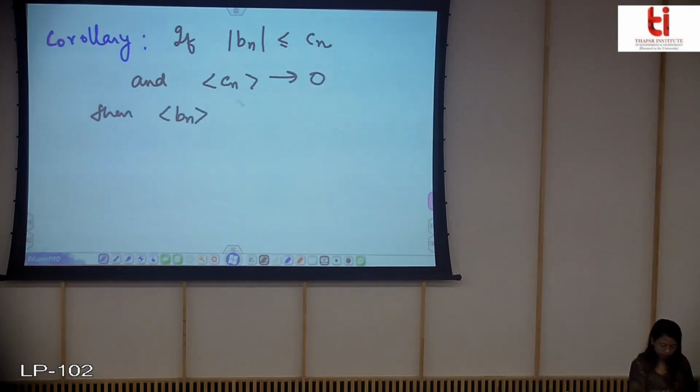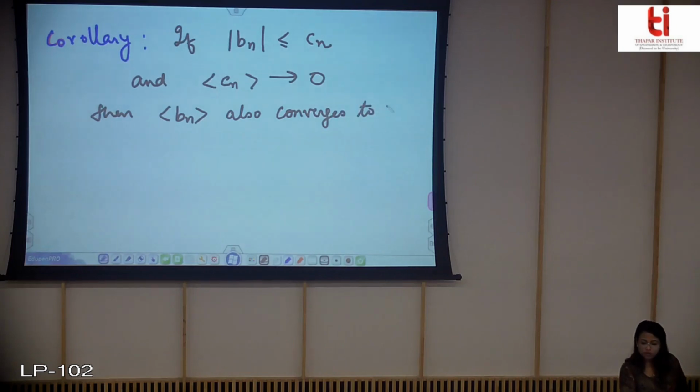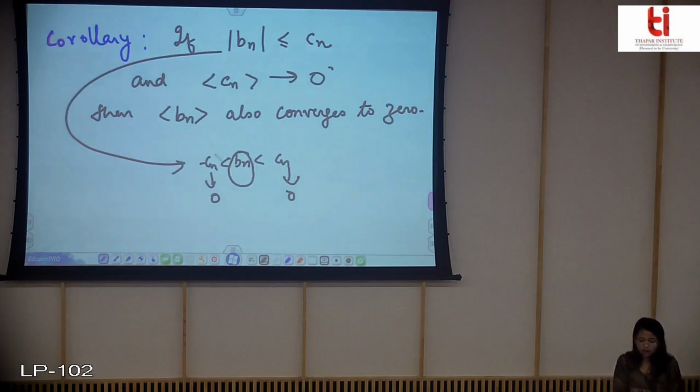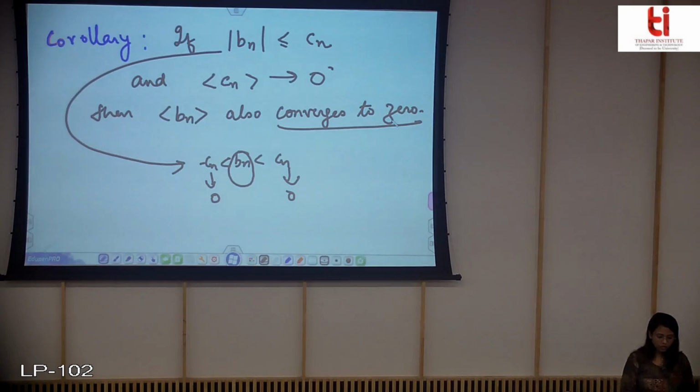Bn also converges to 0. You can see easily that if Cn converges to 0, because this will say that Bn is, from this I can write, Bn is less than Cn and greater than minus of Cn. Now if Cn converges to 0, obviously minus of Cn will also converge to 0, then the middle sequence will also converge to the value 0.